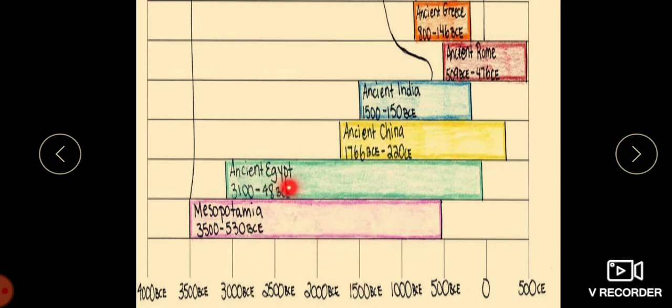Then the ancient Egyptian civilization started around 3100 to 48 BCE. Ancient China started from 1766 BCE to 220 CE. The ancient Indian civilization, that is the Harappa and Mohenjo-daro civilization, started from 1500 BCE to 1150 CE.